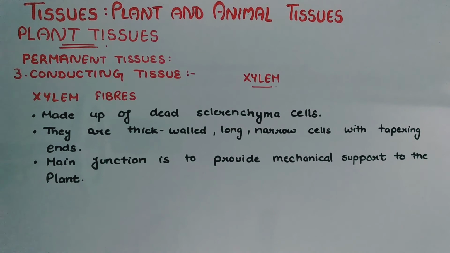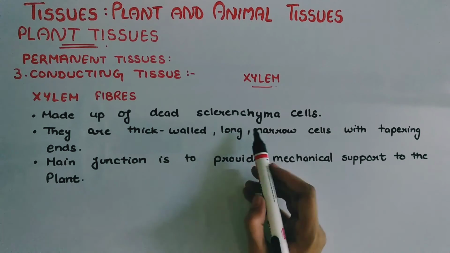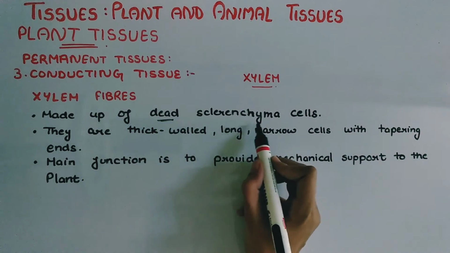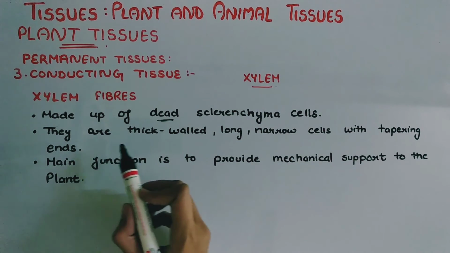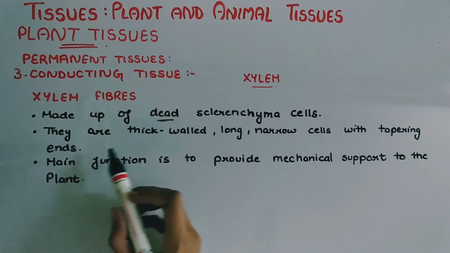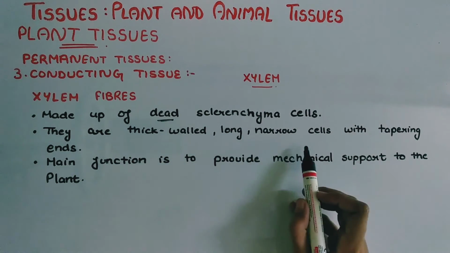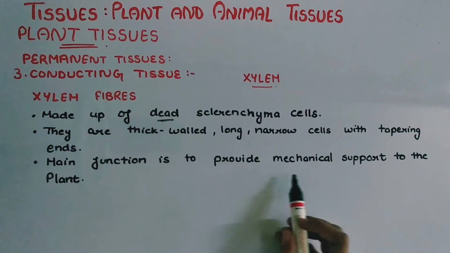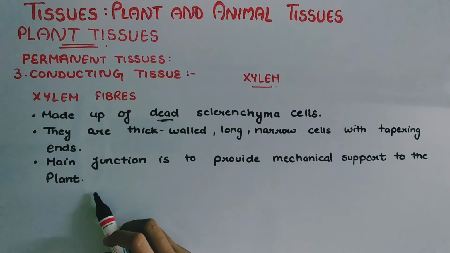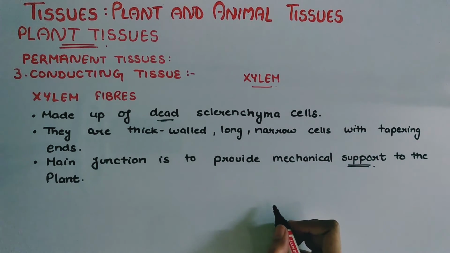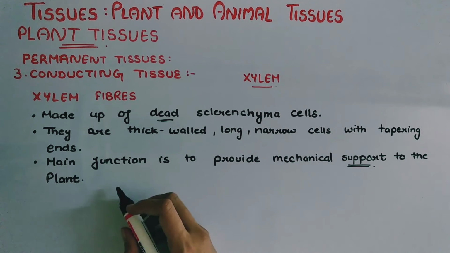Last component of xylem is the xylem fibers. Xylem fibers are made up of dead sclerenchyma cells. They are thick-walled, long, narrow cells with tapering ends. Their main function is to provide mechanical support to the plant.